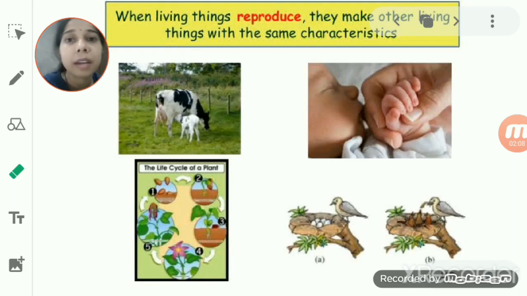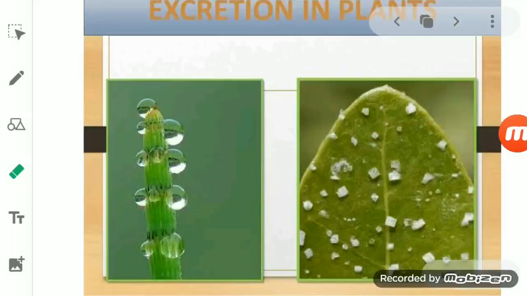Now we will continue with the other characteristics of living things. Excretion. So you see students, after respiration we will see excretion, which is another characteristic of living organisms. Now see, living things use food to obtain energy by the process of respiration. It means in respiration, food is used up by oxygen, and by that process energy is released, which helps in carrying out the metabolic activities of living things.